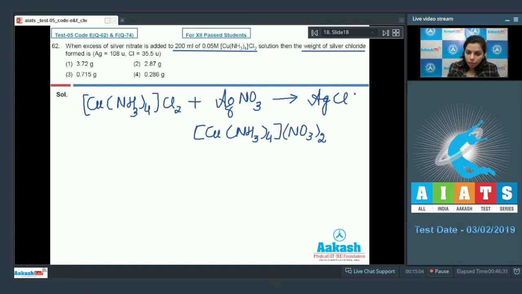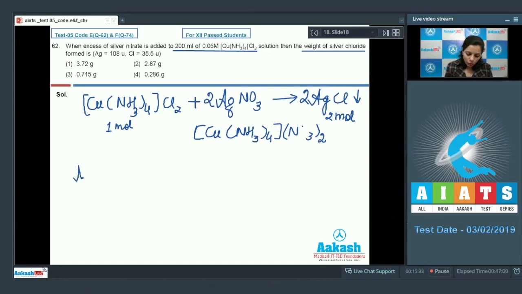Let me balance this reaction also. You will balance this this way. Now in this case, you can clearly see that 1 mole of this complex is producing 2 moles of the precipitate of silver chloride.